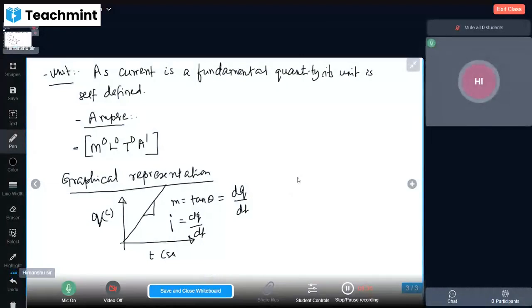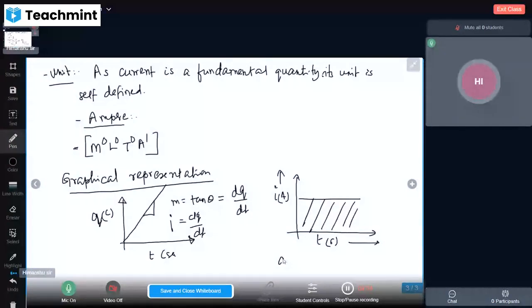Then next part, in a current and time graph, the area under the curve will give charge. So small dq can be I dt, so q is equal to the integration of I dt. When the I-T curve is giving a certain geometrical figure, then it is the area under the curve.